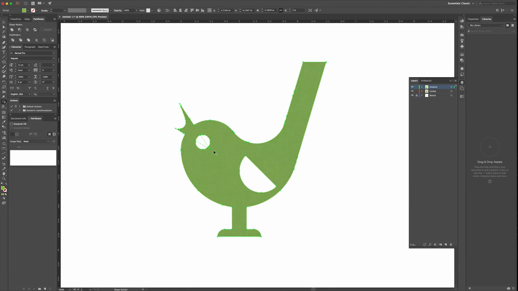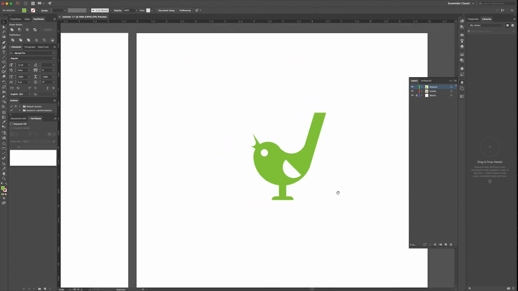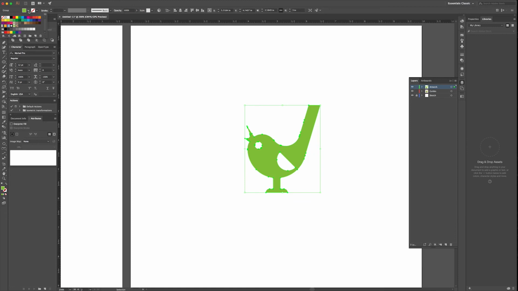Like that. And this one, and that one. So now that you have one shape, you can color it anything. Cool.